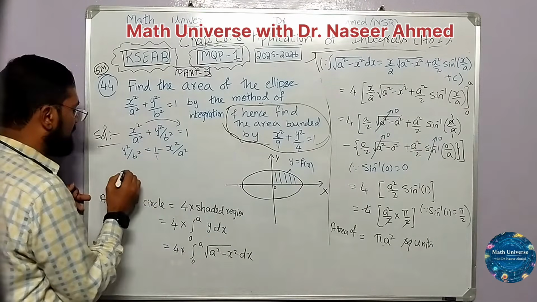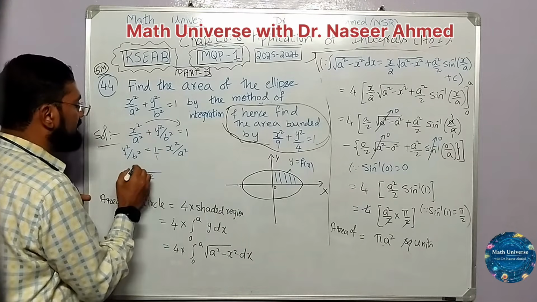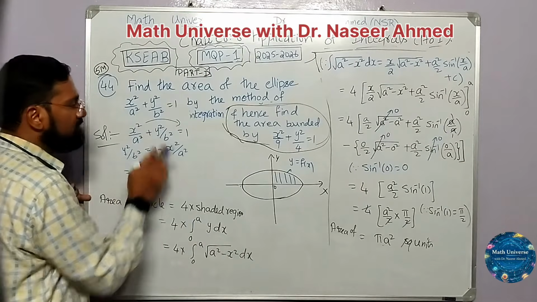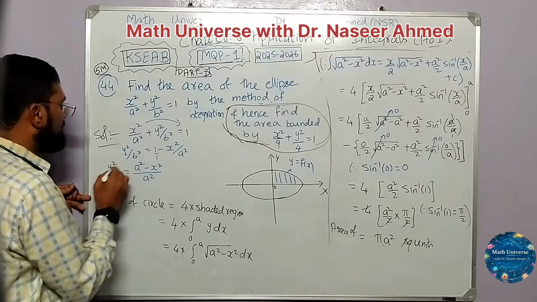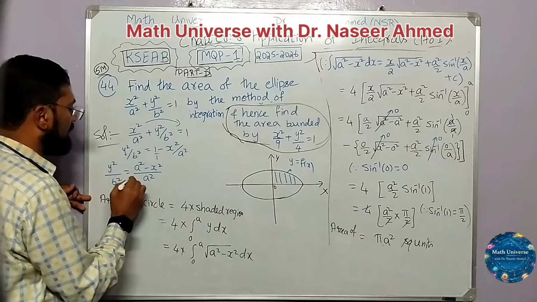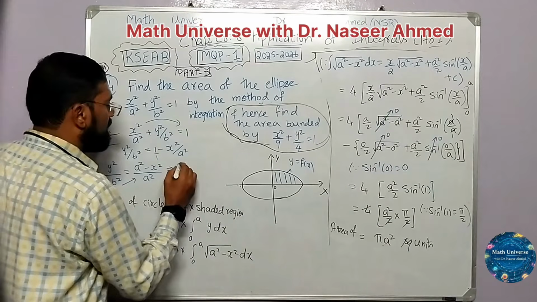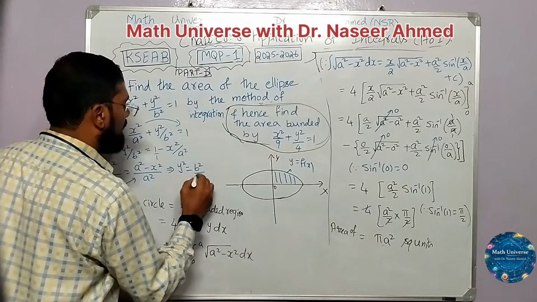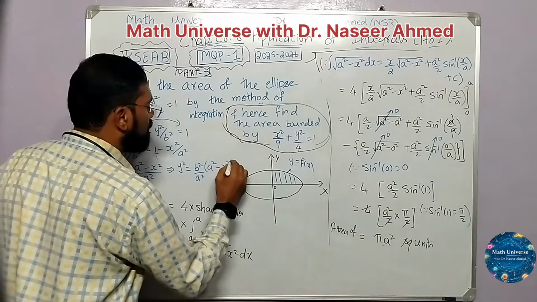A square by 1 is a square, and a square into 1 is a square itself. A square by a square is 1, and 1 into minus x square will be minus x square. Then here y square by b square. Then I can cross multiply, and I get y square is equal to b square by a square times a square minus x square.